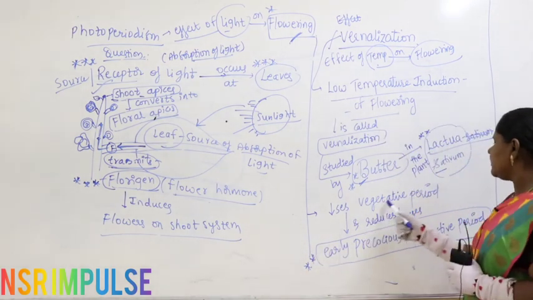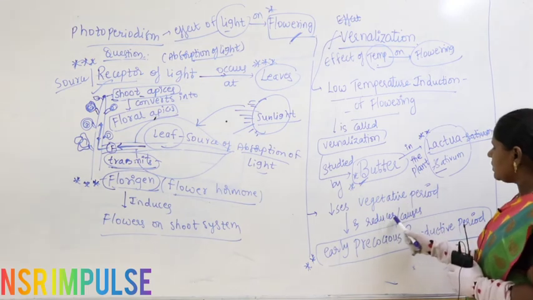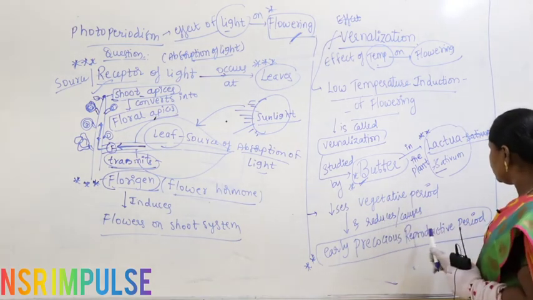So, it decreases vegetative period and causes early precocious reproductive period.